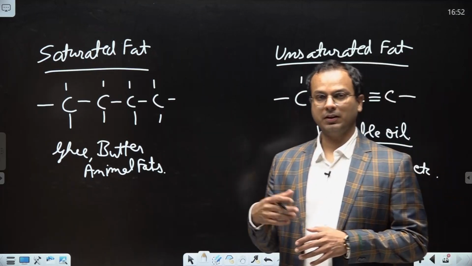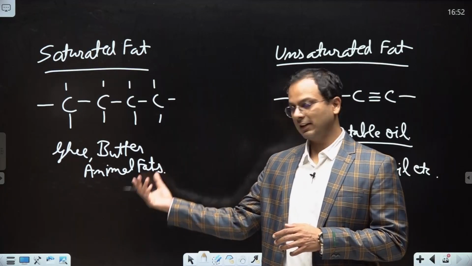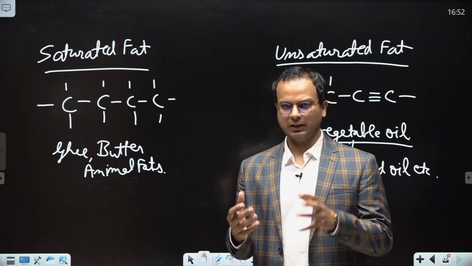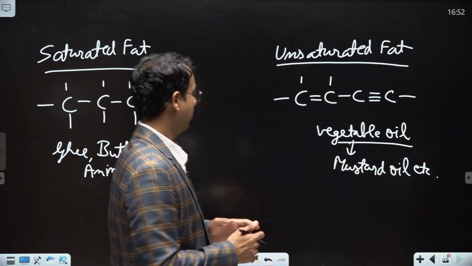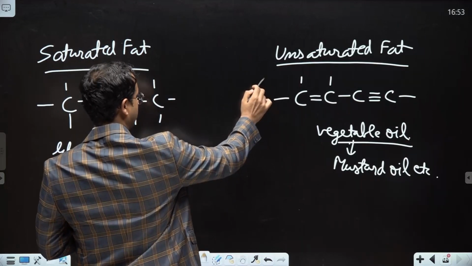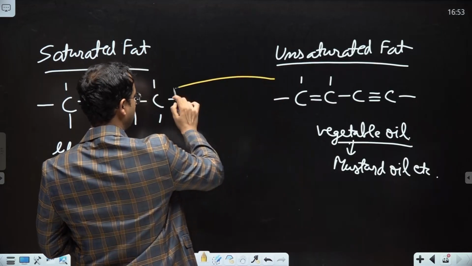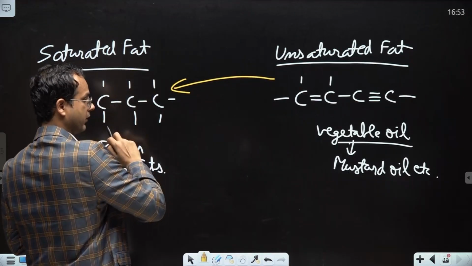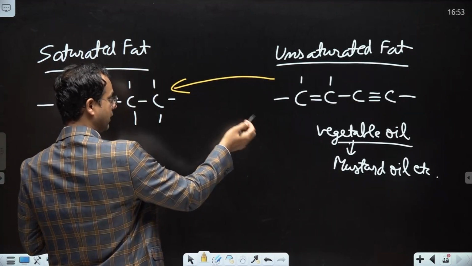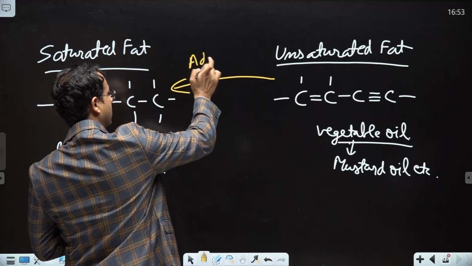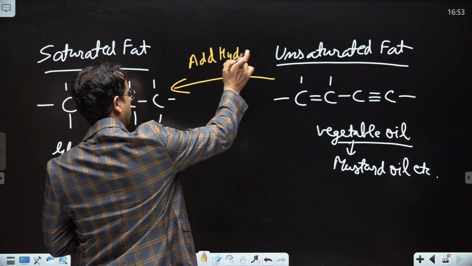But the problem is that saturated fat is costly, like animal fats such as ghee and butter. So they have found a mechanism by which they can convert unsaturated fat into saturated fat. They can convert this fat into this fat. So how can they convert this into this? They add hydrogen.